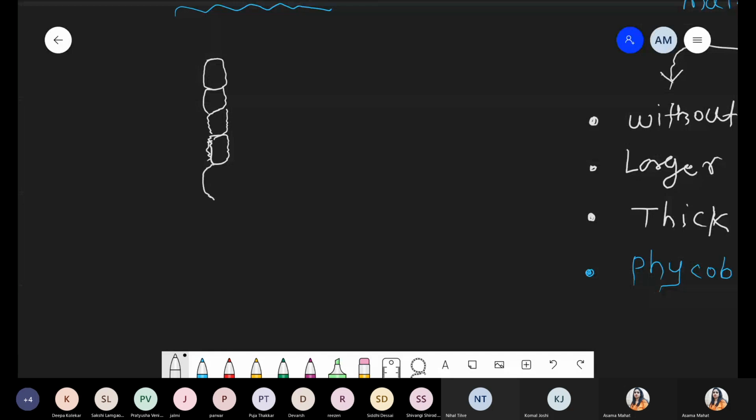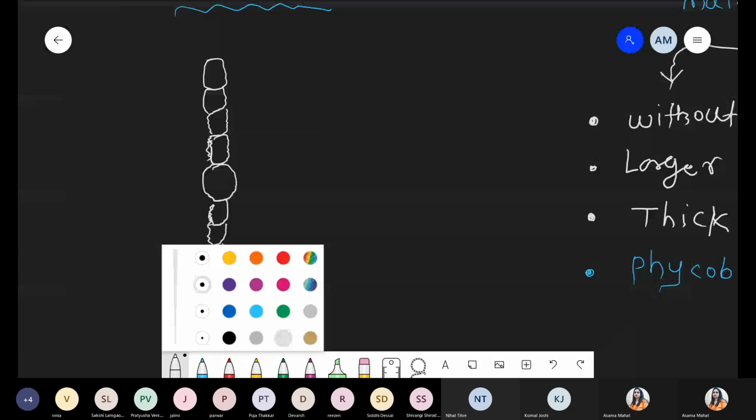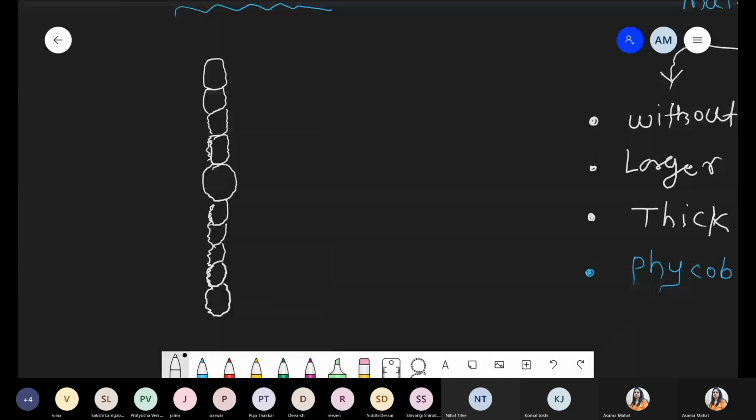Now immediately there is the presence of one large size cell, and the structure will continue again. This typical structure is the heterocyst, and it has a thick wall, comparatively large in size compared to the others.